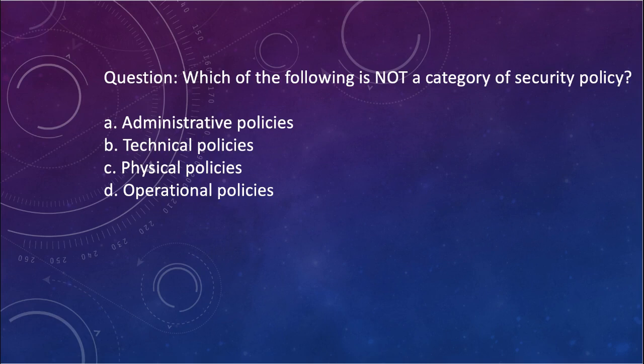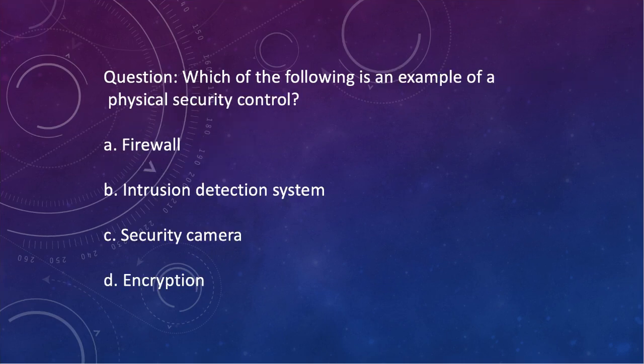They can be classified into different categories such as administrative policies, technical policies, and operational policies. Physical policies, however, are not a category of security policy. They refer to the physical controls put in place to protect assets from theft, damage, or destruction. Let us move to the next question.